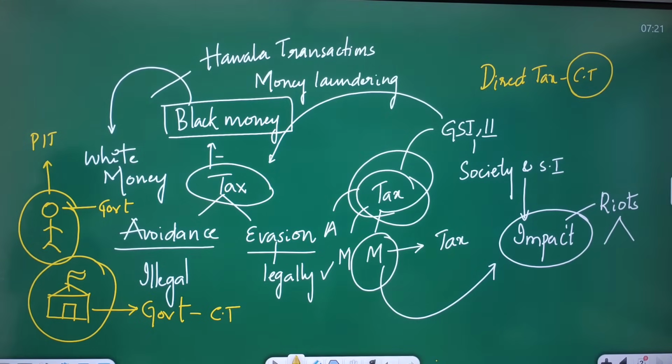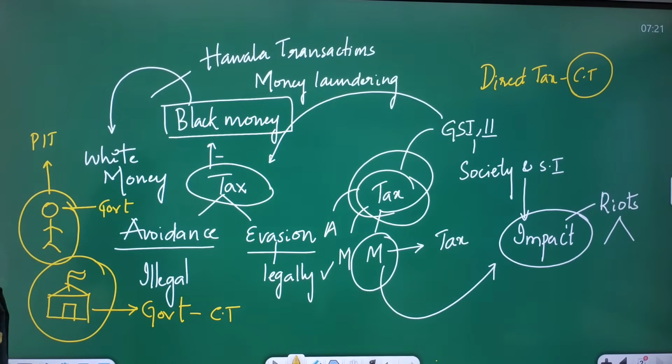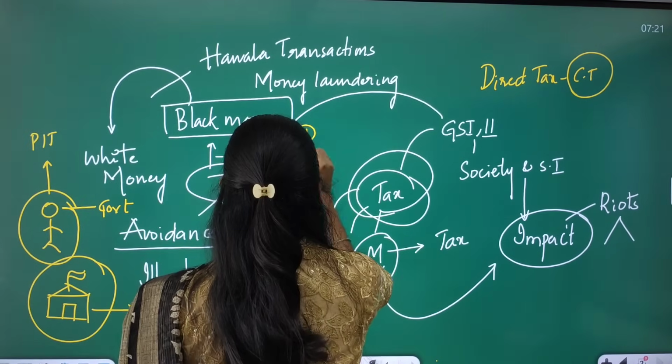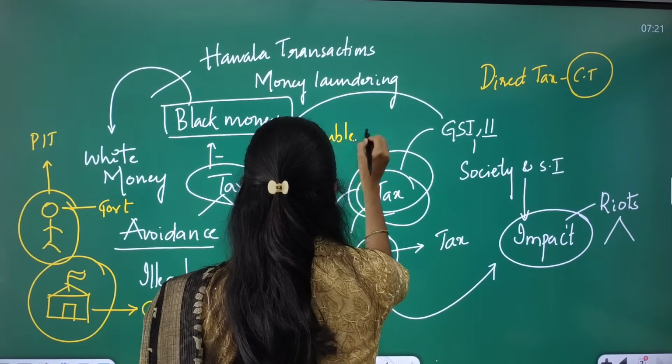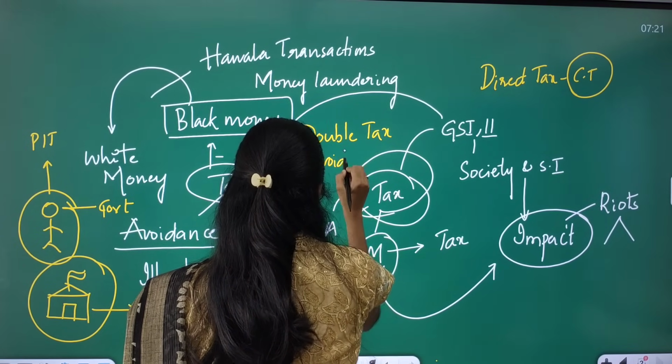Okay, so there is a policy called the double tax avoidance agreement. Okay, so there is a concept called double tax avoidance. So what is the meaning of double tax avoidance?